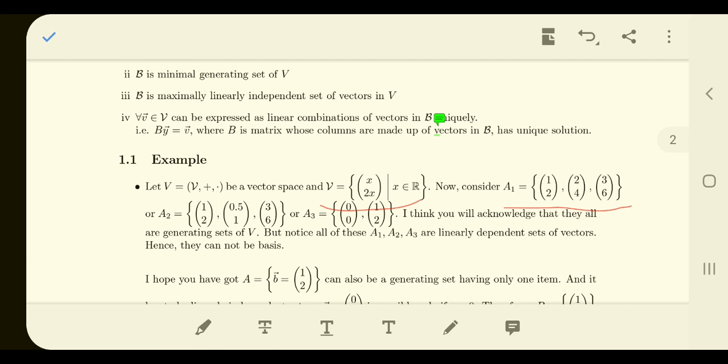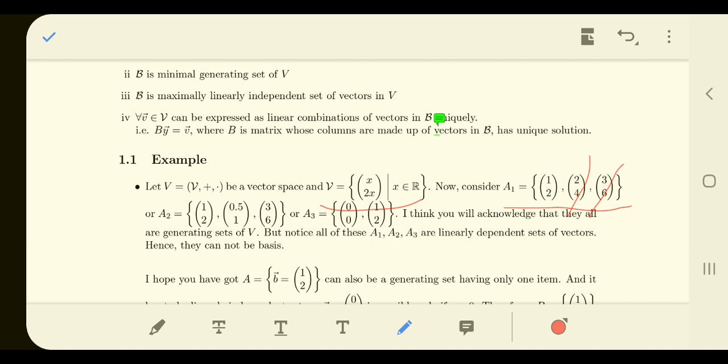So it is not yet a linearly independent set. We will cross out what is not needed. So this is not a linearly independent set, that is why it's not a basis.